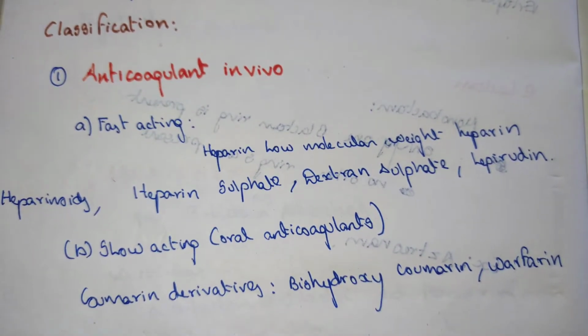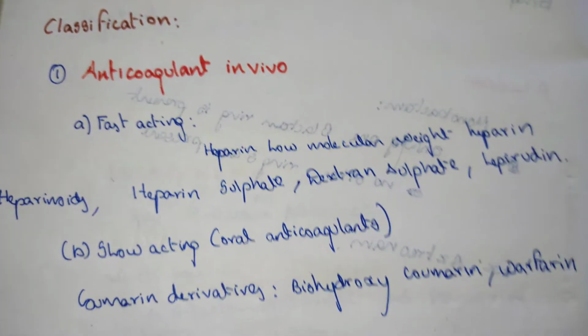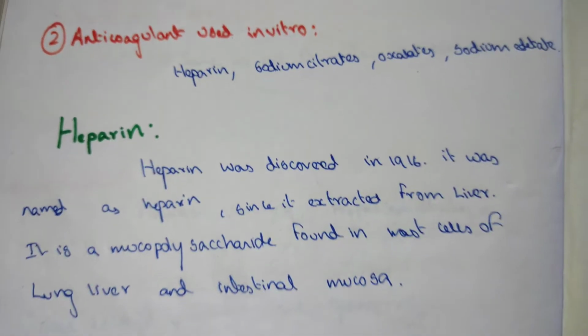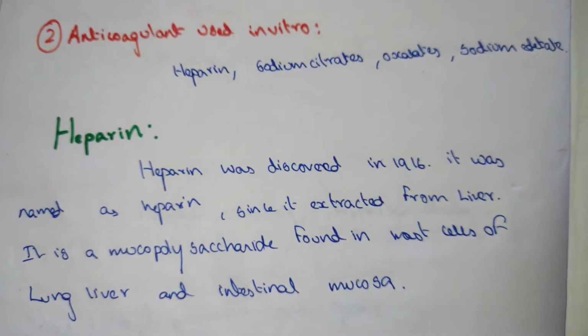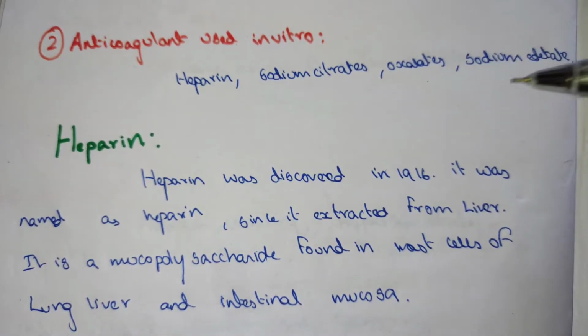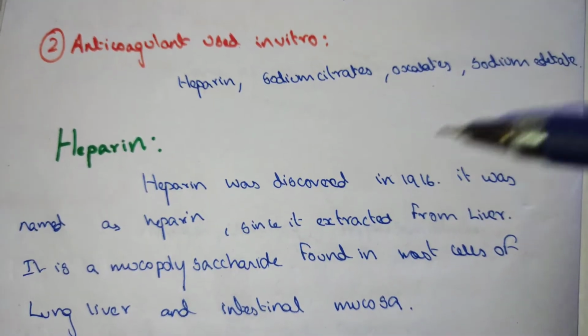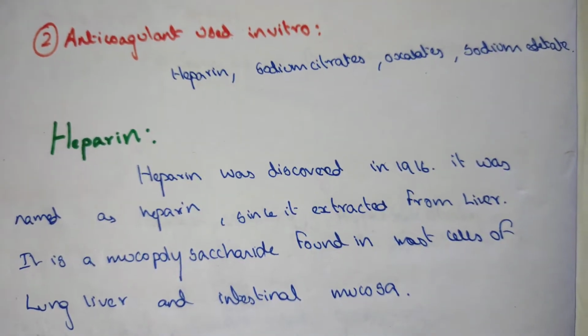These are the anticoagulants. And the anticoagulants which are used in vitro are heparin, sodium citrate, oxalates and sodium edetate. Now we will see about heparin, which is an anticoagulant.